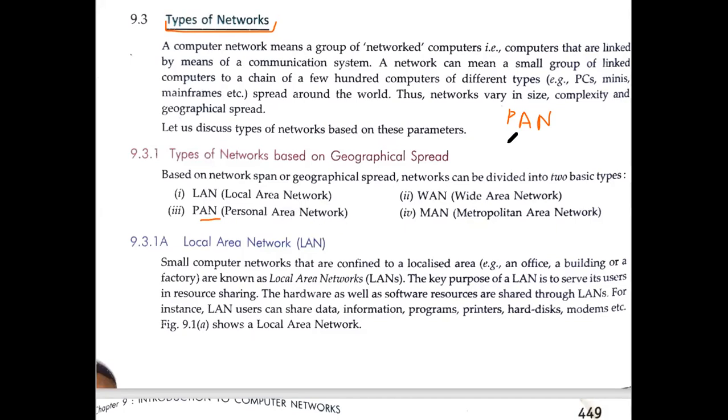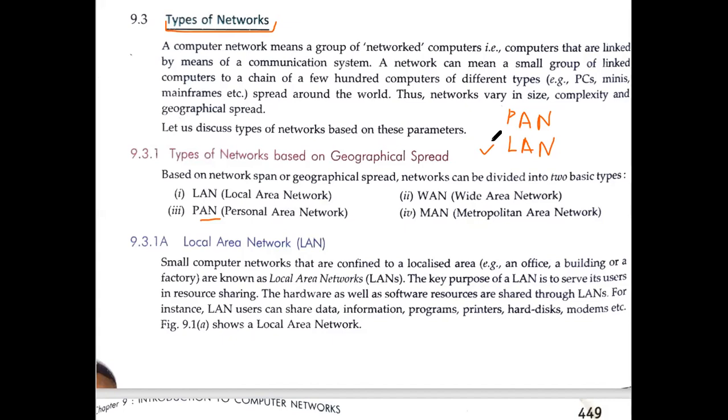Then after PAN, next we have LAN. See, now the meaning of LAN is local area network. I will explain this with the help of one example. Suppose in our computer lab, I wanted to connect all the computers in a network. So we will have a LAN. Generally, you have to understand the range.